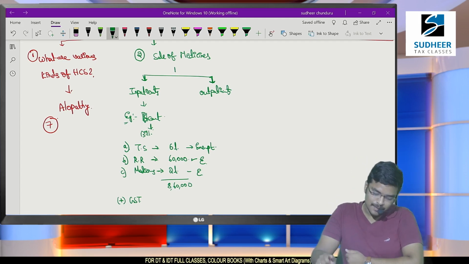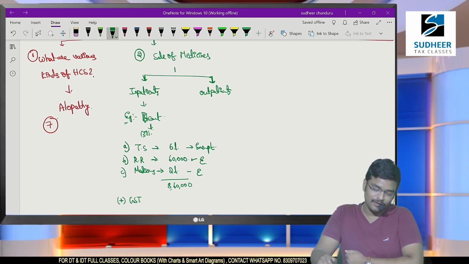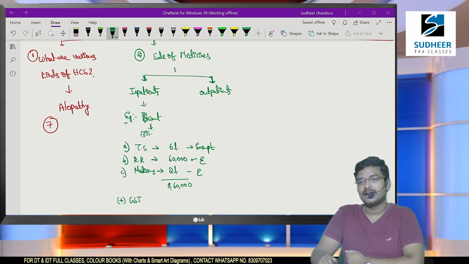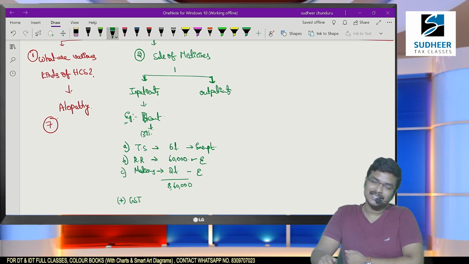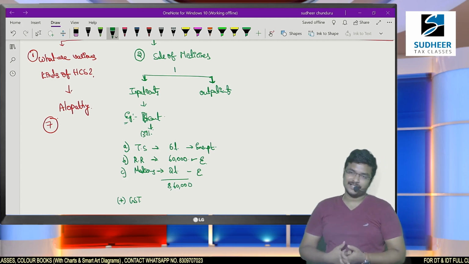So once again I am specifying to you that for medicinal systems which were exempted from GST, all the charges collected from inpatients, it may be food fee, room rent, medicines fee, healthcare services fee, all the charges collected from inpatients are exempted from GST.